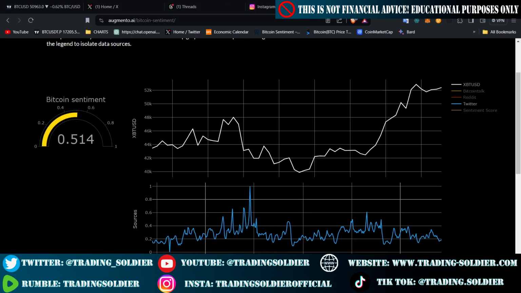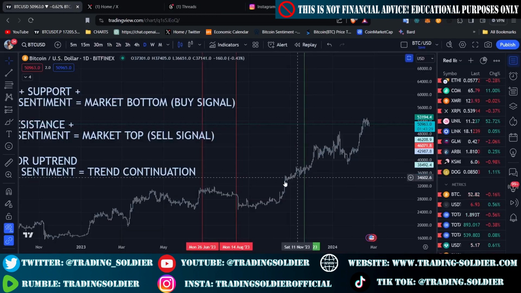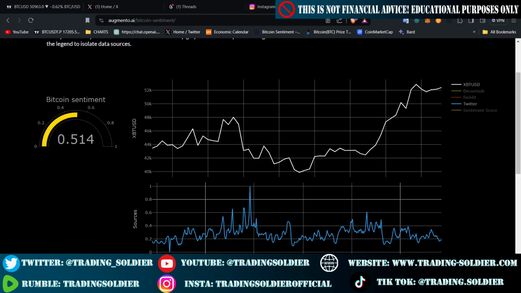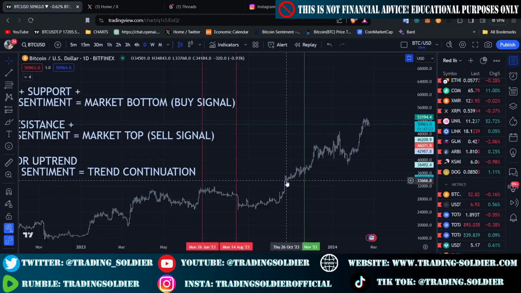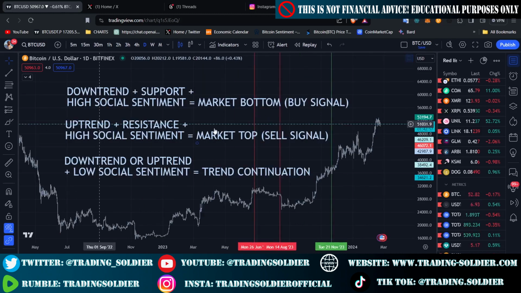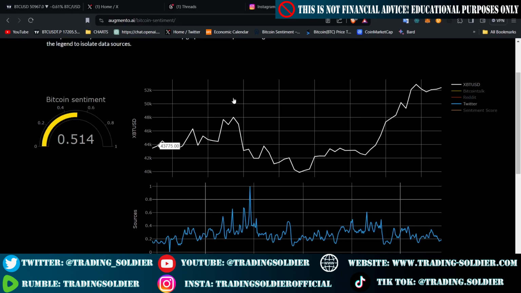So we can assume that when the price is at support, we were at support in an uptrend, and the social sentiment was rising, this is a good market buy signal. As I always say, this Bitcoin sentiment indicator is very useful and very powerful, and you can use it to search for confluence with other indicators that you use in your actual trading strategy.